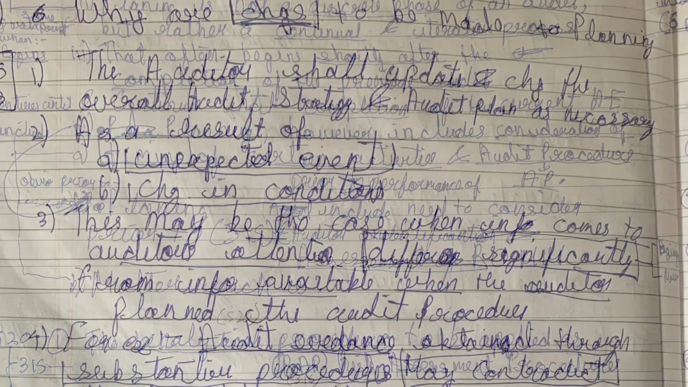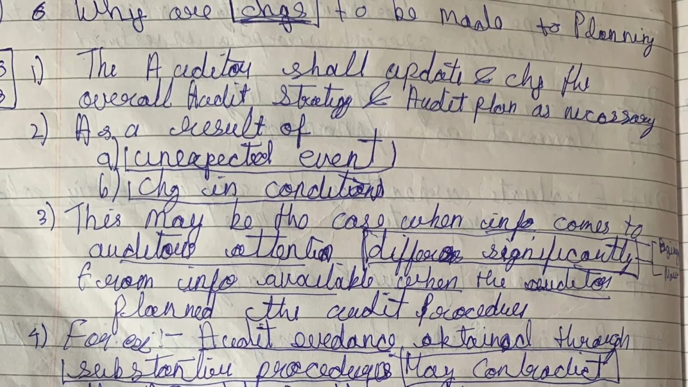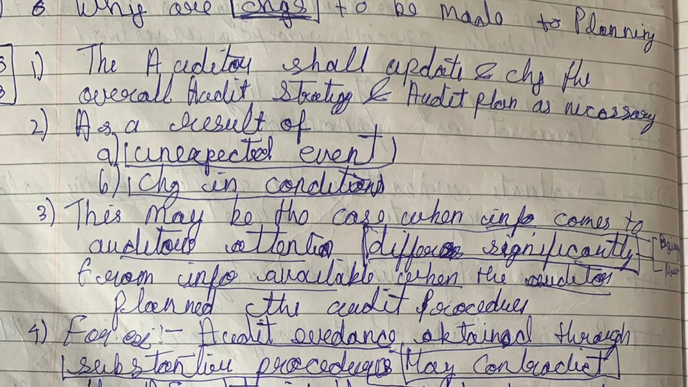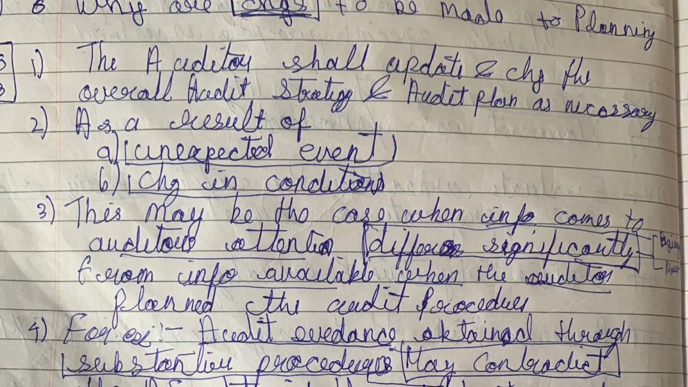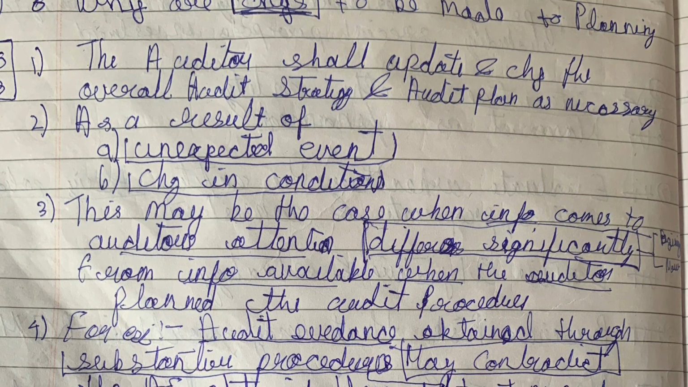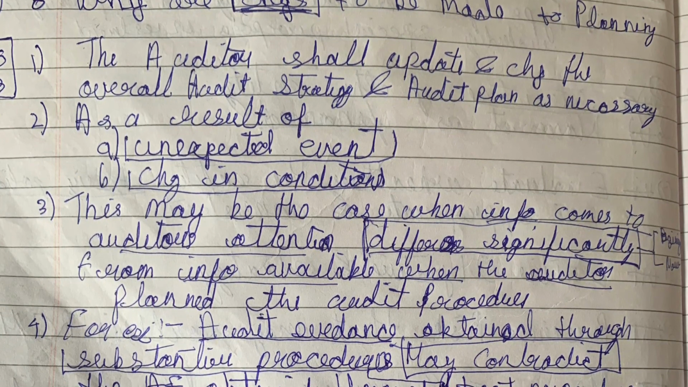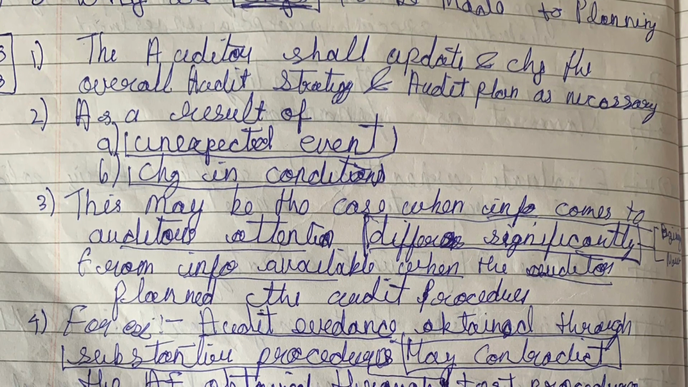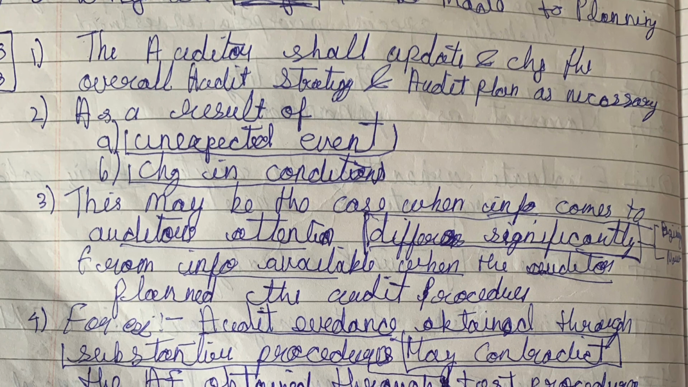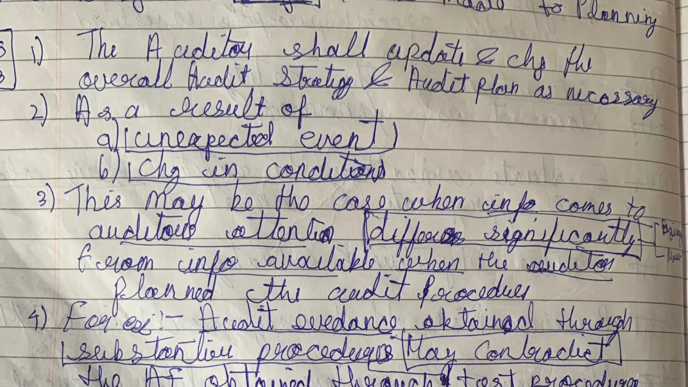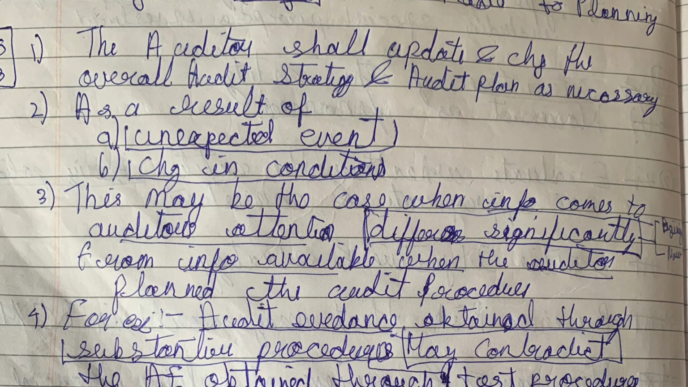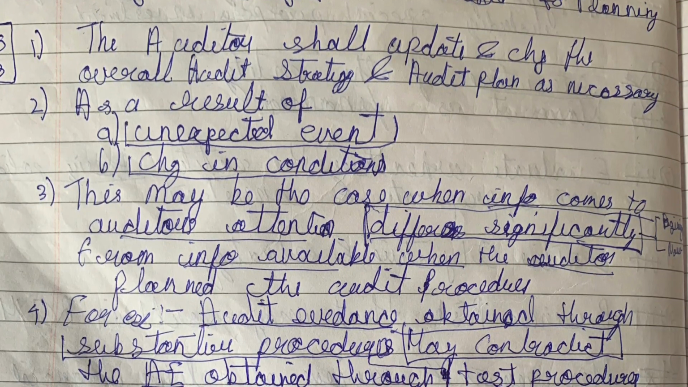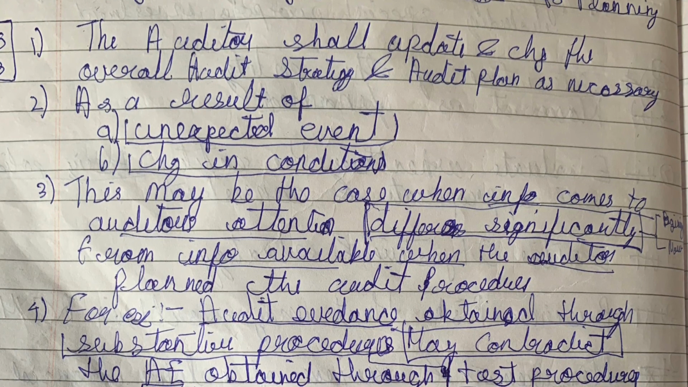Easy. Let's move ahead to the next question, that is changes in planning. Why are changes required to be made to the planning decisions during the course of the audit? The auditor shall update and change the overall audit strategy and audit plan as necessary as a result of unexpected events and changes in conditions. So the auditor should change and update his plan and overall audit strategy as a result of unexpected events or changes in condition.